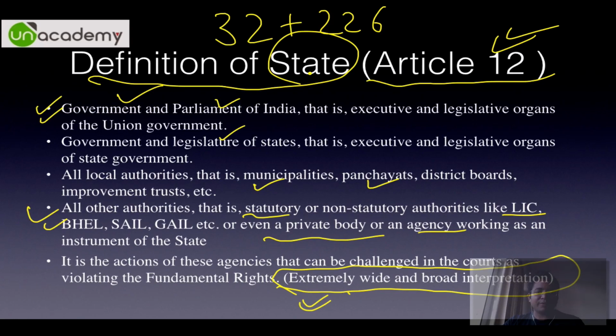Most of the rights have to be violated by the state, only then Article 32 or 226 arises. Otherwise, if fundamental rights are violated only by private individuals, only ordinary legal remedies are available. So it is the action of these agencies that can be challenged in court as violating the fundamental rights.